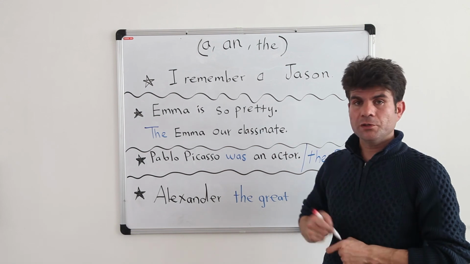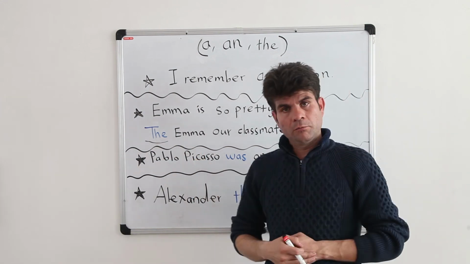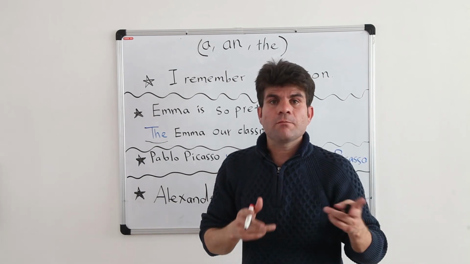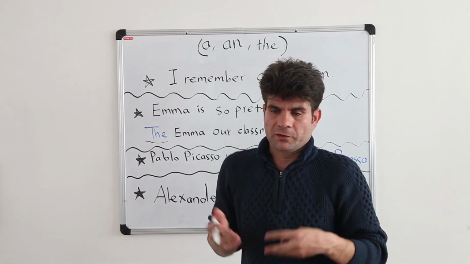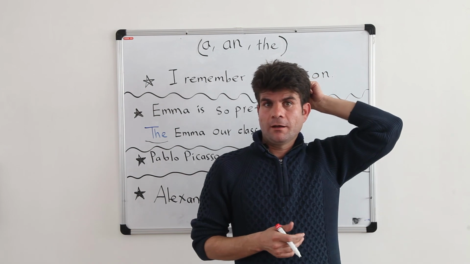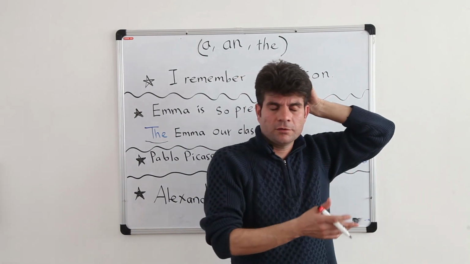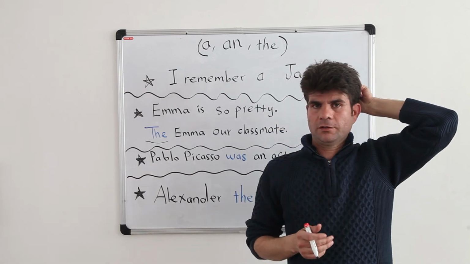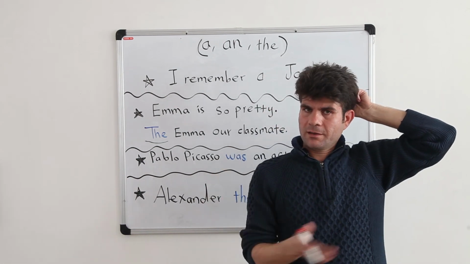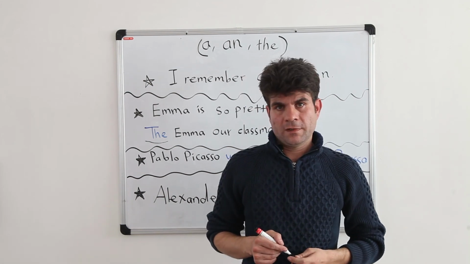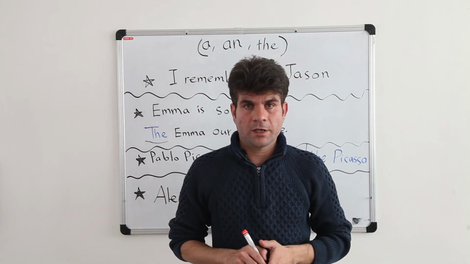In this part, we use article the before a name that we have for two people. For example, we have Emma, a famous actress in Hollywood, in cinema. Do you mean Emma, the actor? No. I'm talking about the Emma, our classmate.